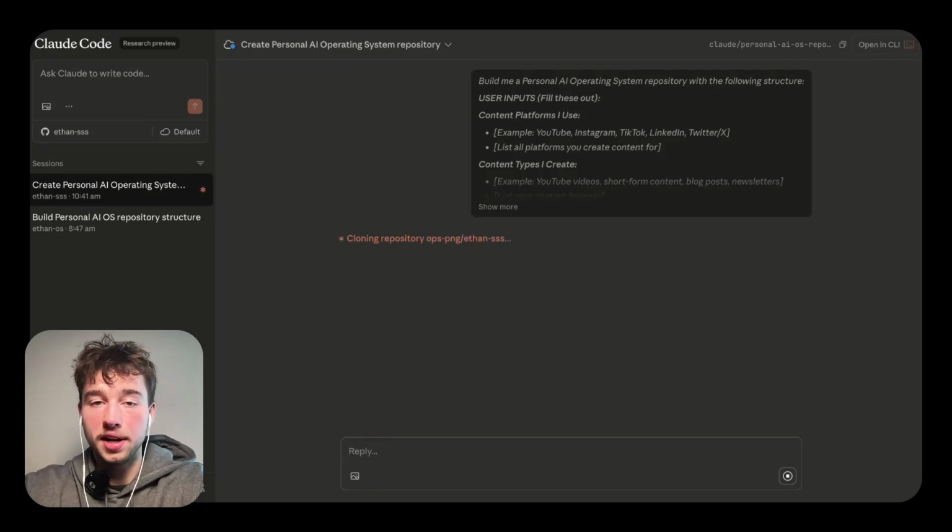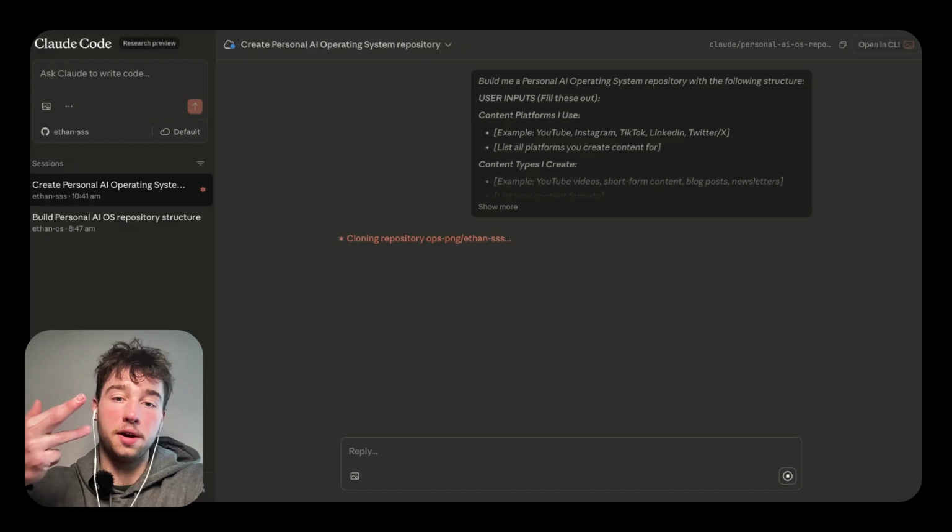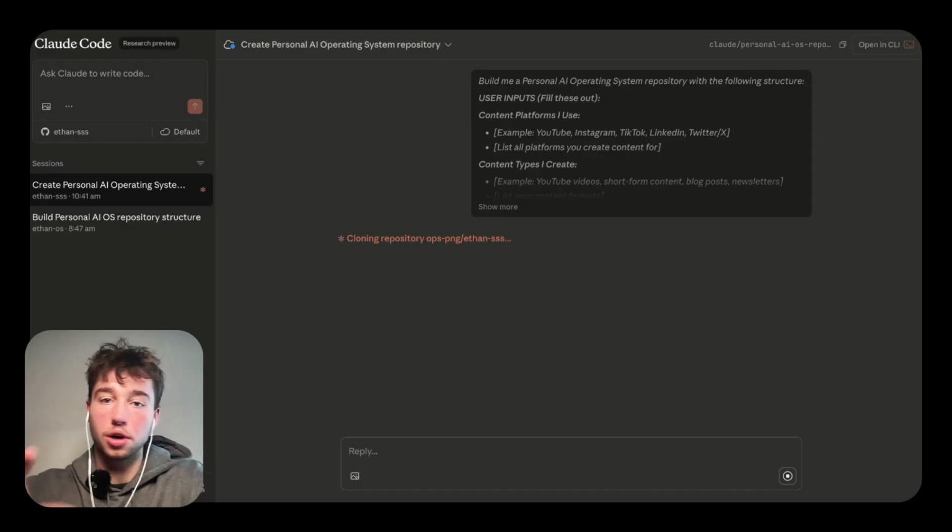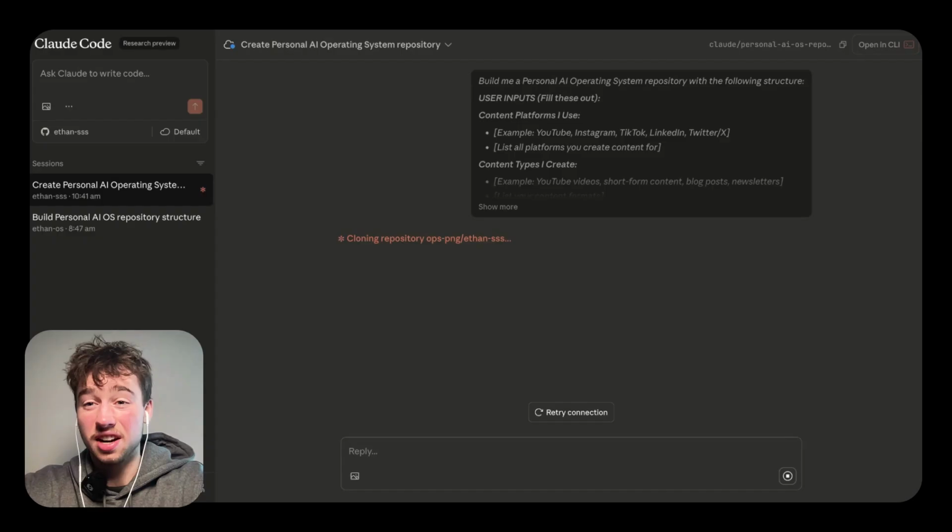And while it's waiting, I recommend you just go into Claude and tell it, hey, this is what I'm building. I need to go through the process of creating the identity files, then the framework files, and also the output structure. And it's going to be able to go in and basically help you do this entire process from scratch. So Claude Code is going to work in the background. You don't have to worry about keeping that open.